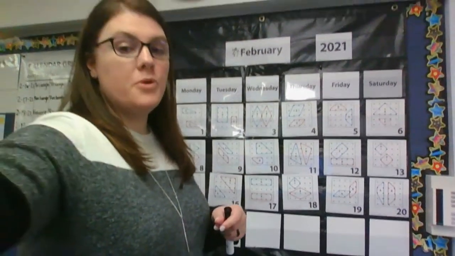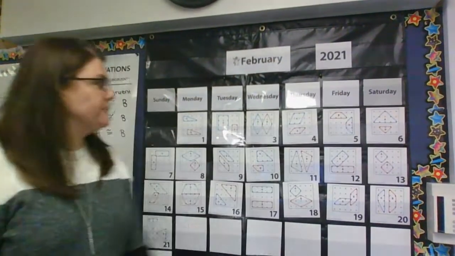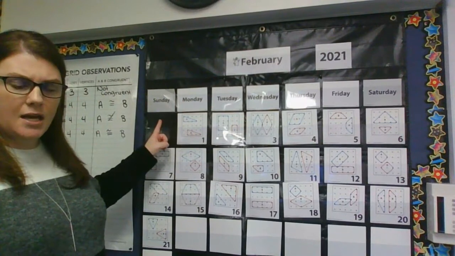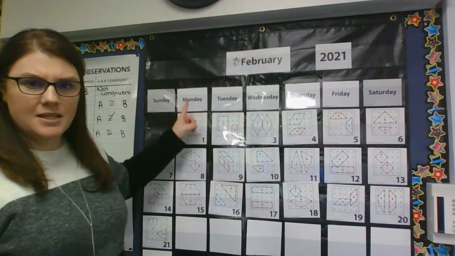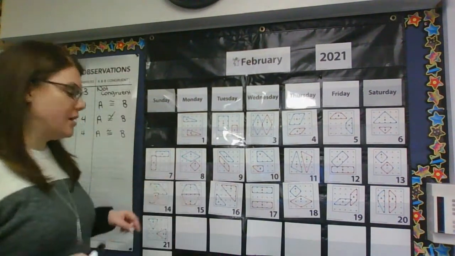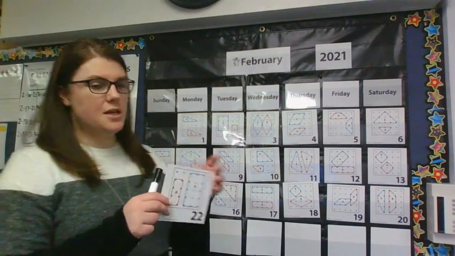All right, my friends. We were at home over the weekend, which was for Saturday and Sunday. Today is a new day. So what day comes after Sunday? So yesterday was Sunday. Today is Monday. I heard you all shouting it out from home. Let's turn around our Monday card.